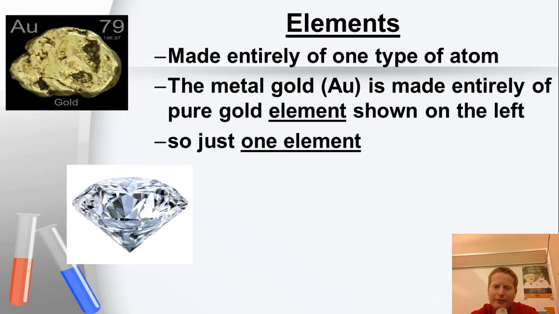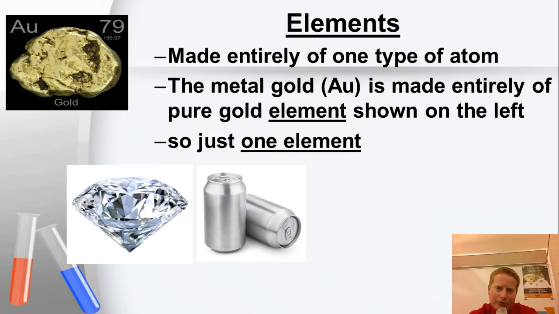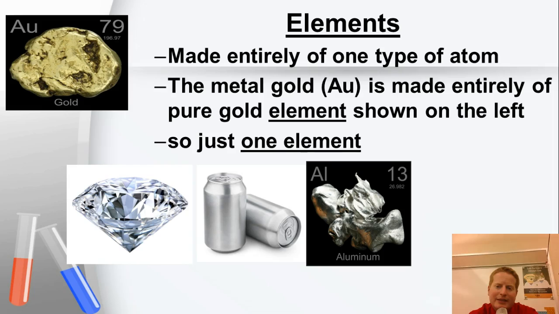Diamond is considered an element because it is made up entirely of the element carbon. So that makes diamond an element. I'm sorry, one type of atom, which is carbon atoms. Aluminum, which is in aluminum cans you drink soda from, is also considered an element because aluminum is made entirely of a single type of atom. And here's the symbol for aluminum, Al.